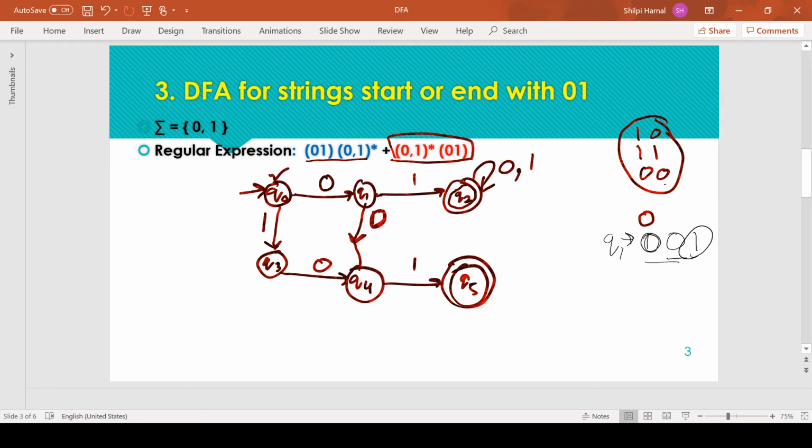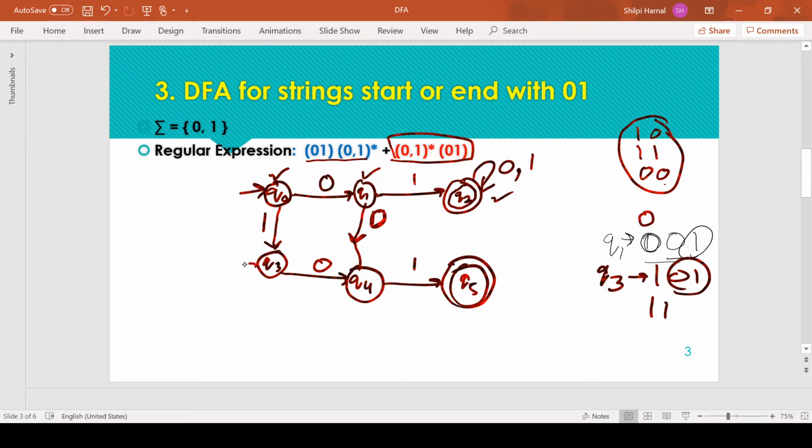Next, Q1 is complete, Q2 is complete, but Q3 has not been defined for transition on input symbol 1, so Q3 is not complete. Being on Q3 means we have received at least one symbol 1 and we need 0 1 for acceptance. But getting 1 at Q3, or any number of 1s at Q3, is not going to change the pattern; we still require 0 1 for acceptance.